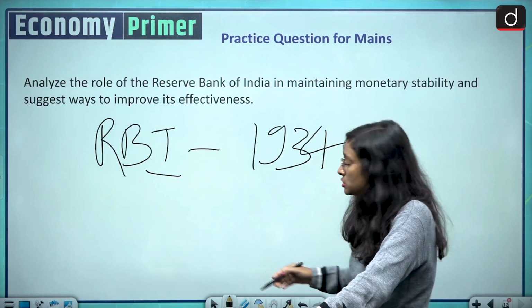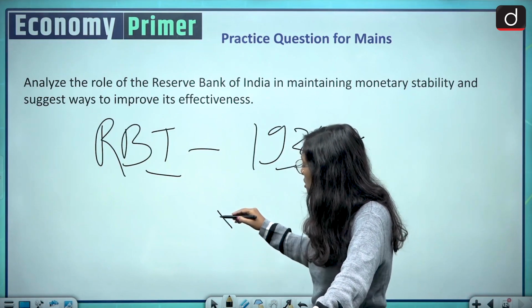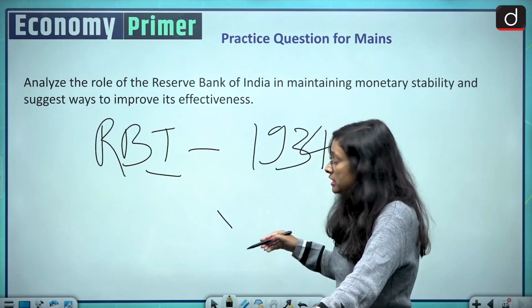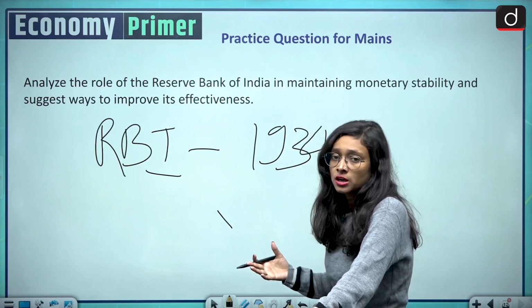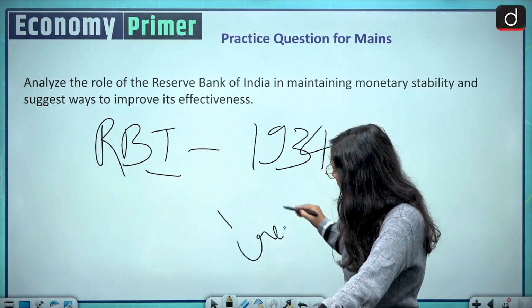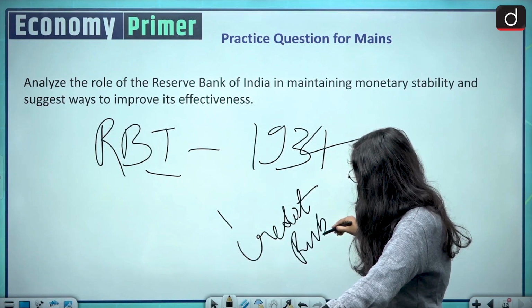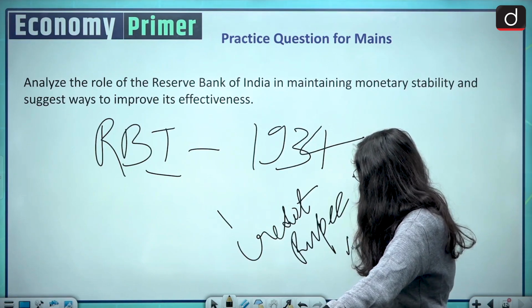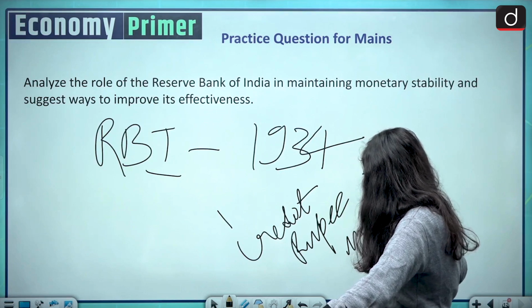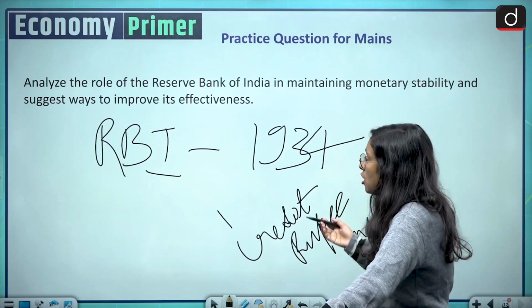Its main goal is to maintain monetary stability, also to know the price situation and the credit inflow in an economy, and the rupee stability. So these are the main jobs of the RBI.